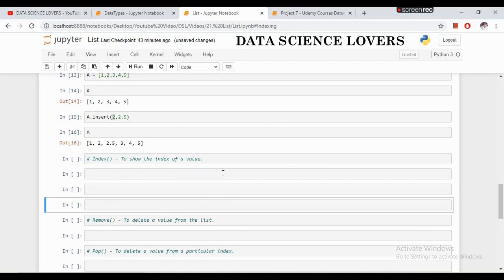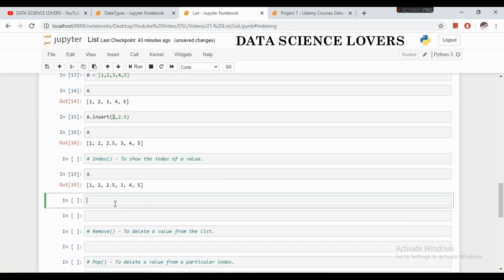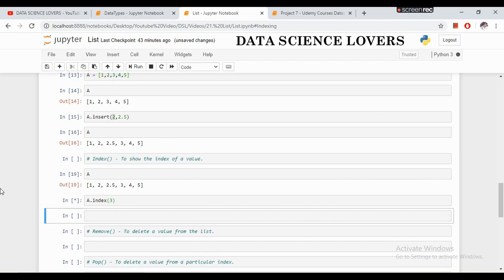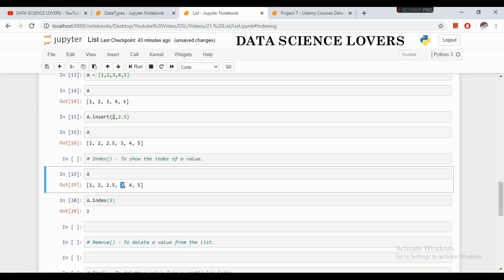The next one is the index function. The index function shows the index of a value. What does it mean? This is a list which we have created, and if I want to see the index of this 3, then I will simply use the index function for it. In the index function, I will write the value or element of which I have to check the index. If I run this command, it will show that the index of 3 is 3. It means 0, 1, 2 and 3.